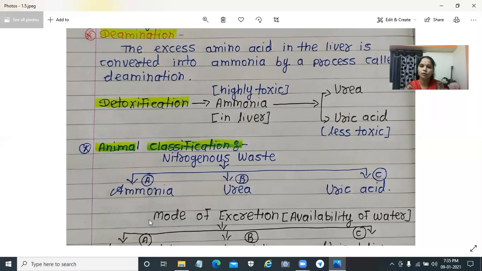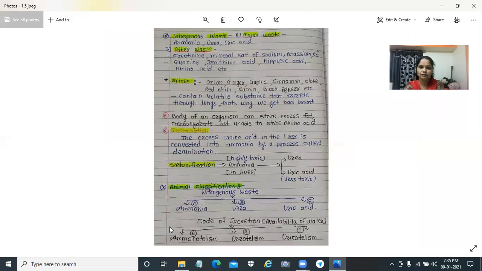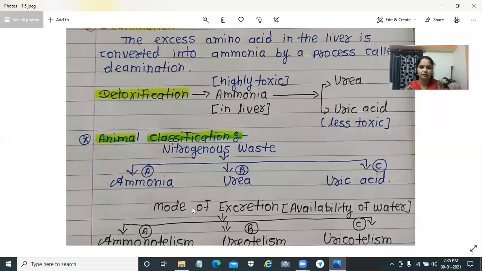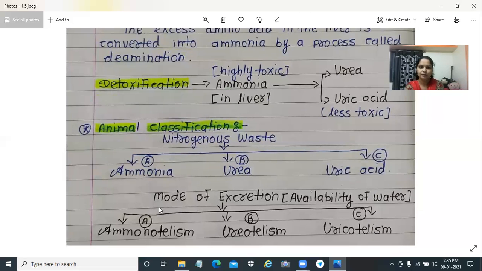Again, according to the mode of excretion or availability of water, animals can be classified into three main types: ammonotelism, ureotelism and uricotelism. Ammonotelism means the nitrogenous waste material is excreted in the form of ammonia.